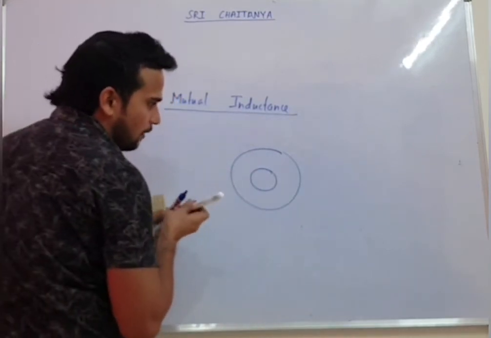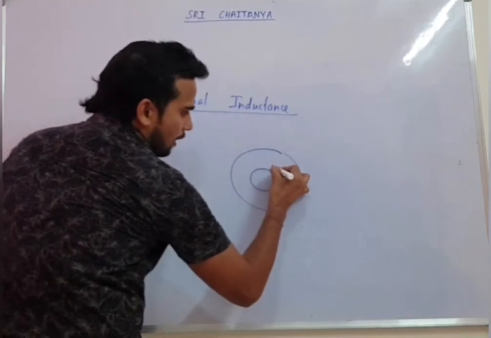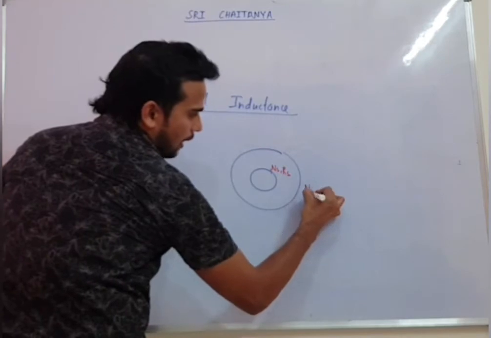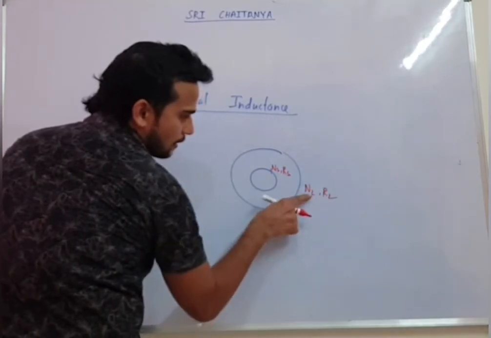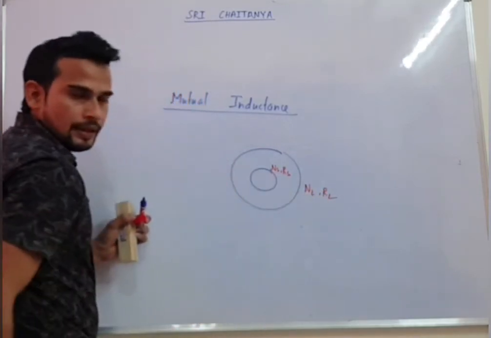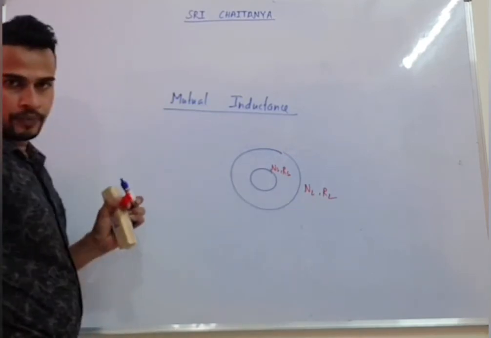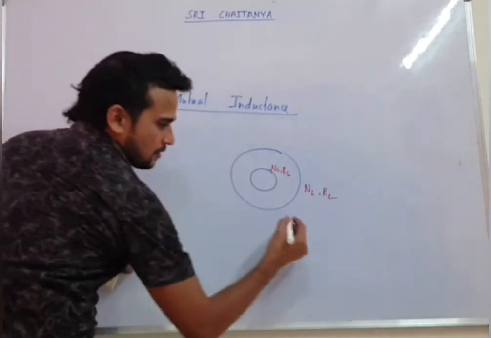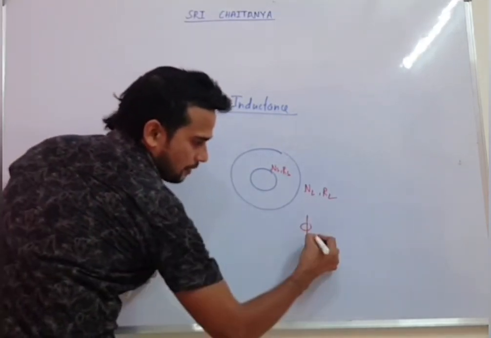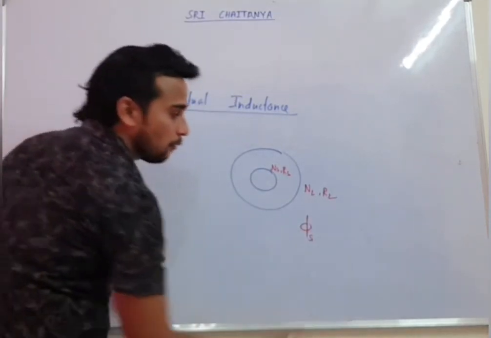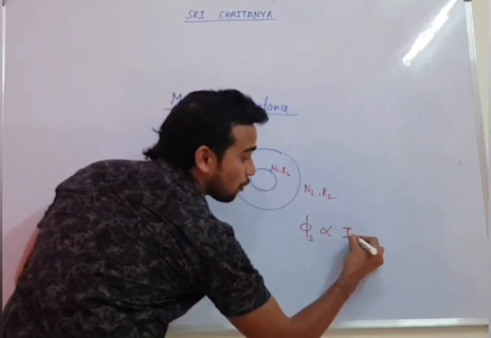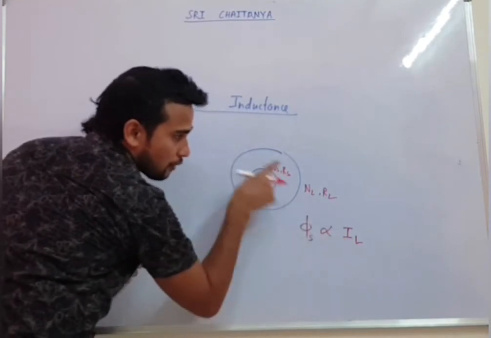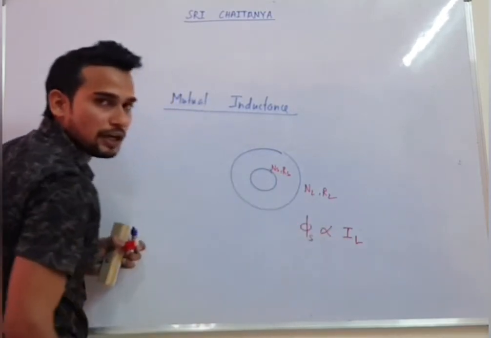Here the number of turns is Ns with radius Rs, and here the number of turns is NL with radius RL, which is large. You will be asked to find their mutual inductance. Mutual inductance means flux of the second coil will be proportional to current of the first coil.